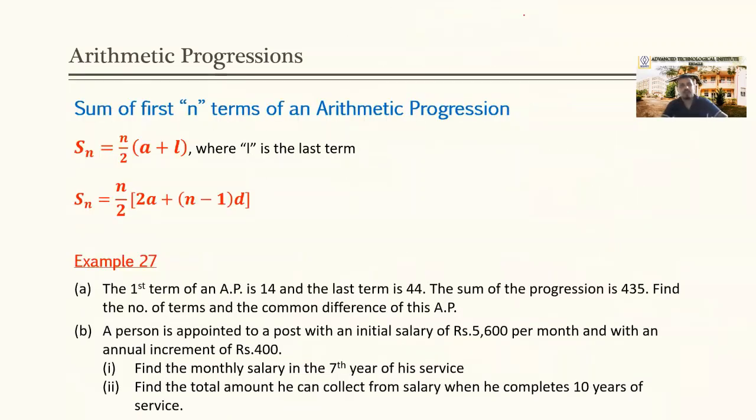But if we need to find the sum of first n terms of an arithmetic progression, we have two formulas that can be used. One is the sum of first n terms equals n over 2 into a plus l. A we know. What do we mean by a? That is the value of the first term. What do you mean by l here? L should be the value of the last term.